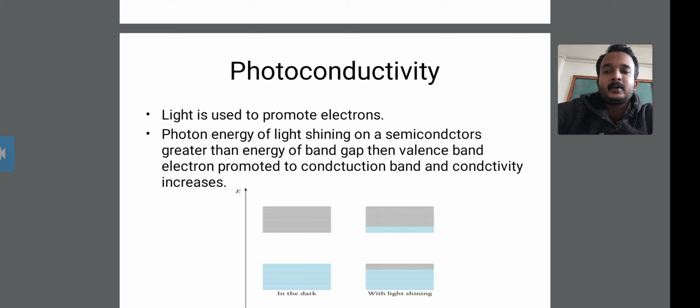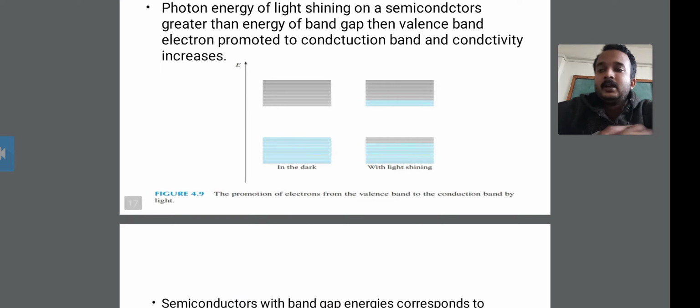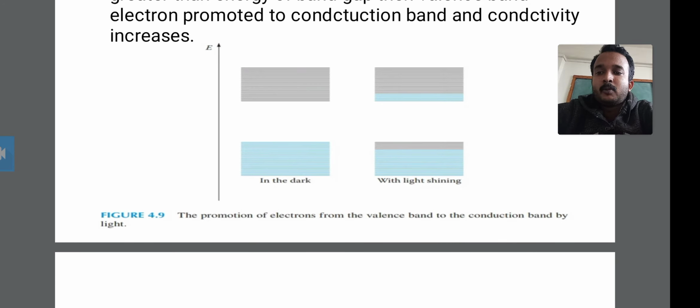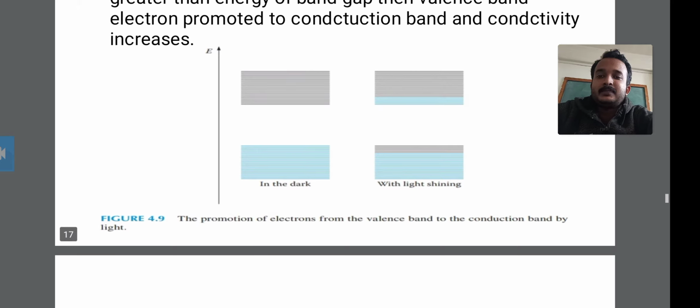When the photon energy is greater than the energy of the band gap between the valence band and the conduction band, the electron is promoted to the conduction band, and the conductivity increases. The photon energy of light shining on the semiconductor is greater than the energy of the band gap.